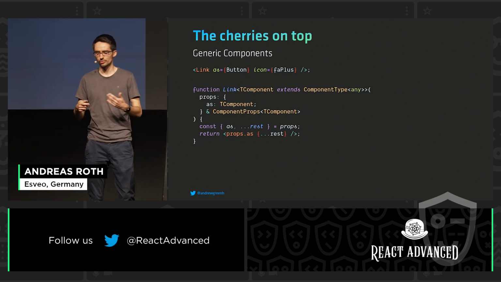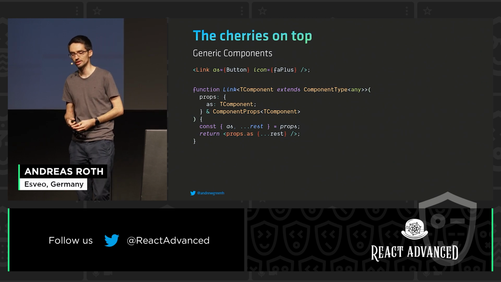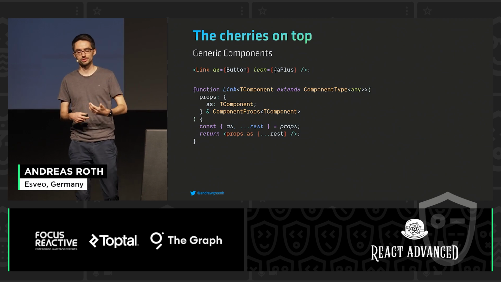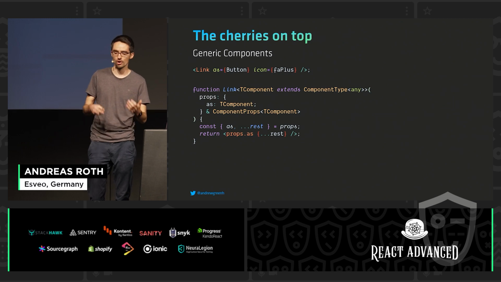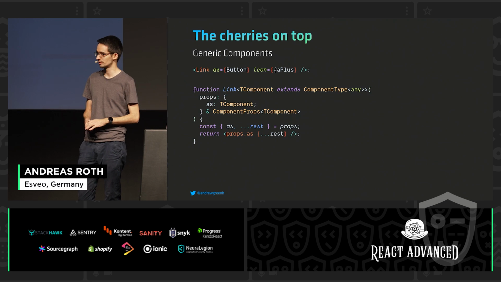Like right here, for example, we define the type variable TComponent. We add this constraint that it has to be a component type. And then we can say that our link component will receive the as-prop, where we can pass in any component, and it can receive all props that this passed component wants to receive in the UI.